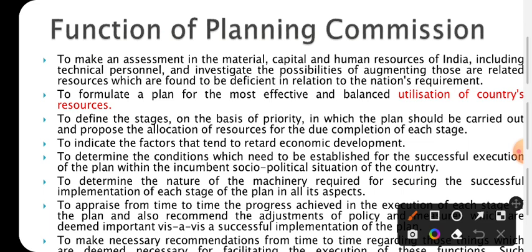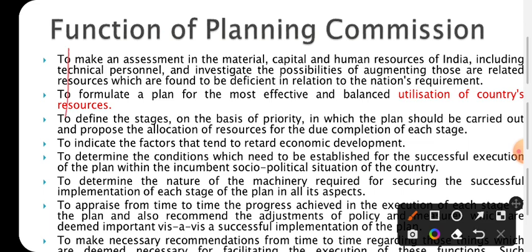The main work is to decide the requirements of the country, analyze what resources we have in hand, then decide what can be done, and under which schemes money is to be procured and transferred.